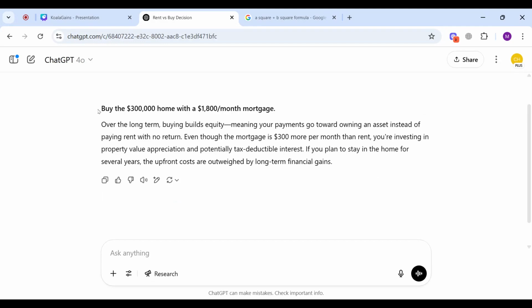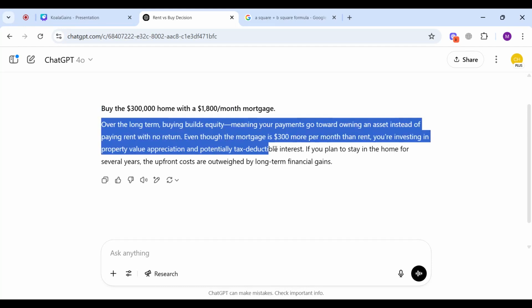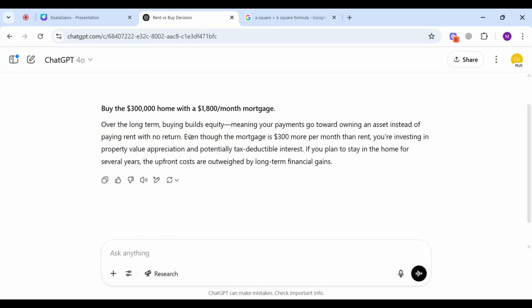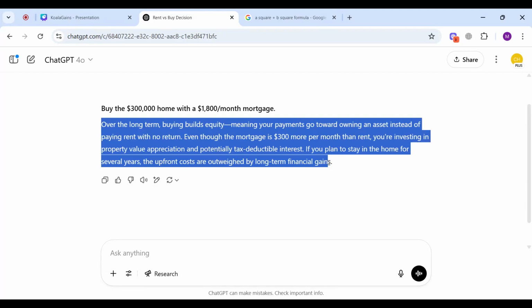So it suggests that we should buy the $300,000 home with a mortgage payment of $1,800 per month. It also gives a reasoning paragraph that says every $1,800 paid per month will lead us to own an asset rather than paying rent. But this is not a complete cost benefit analysis. It requires multiple intermediate steps that we need to know in order to make a decision.